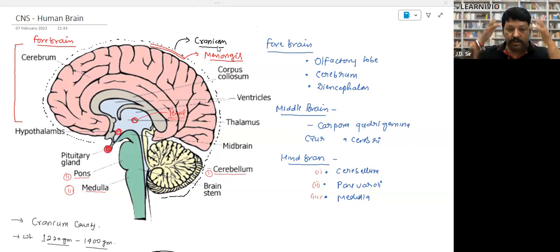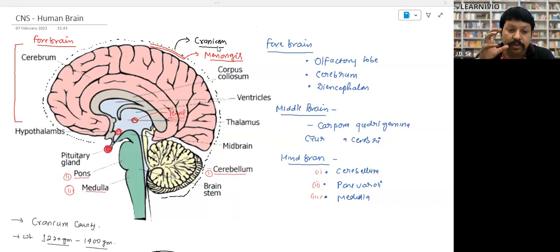Look, so this is the forebrain part, right? And then in between, inside there is the middle brain, and the lower part is called the hind brain. Fine. Now the forebrain. So this is the forebrain part, this upper part. This is in between. This is divided in two parts, this part and this part, right?